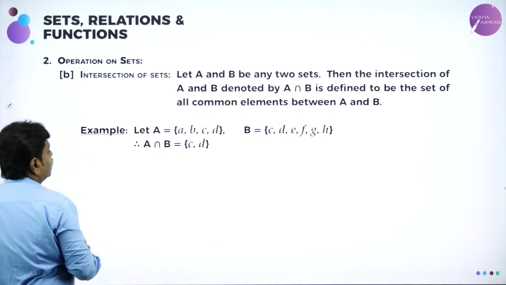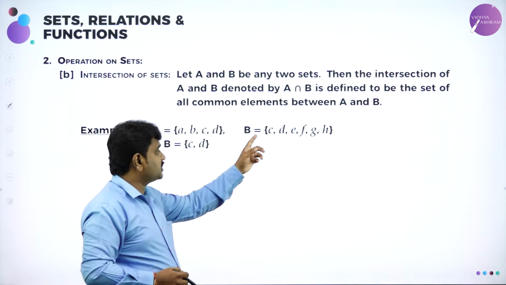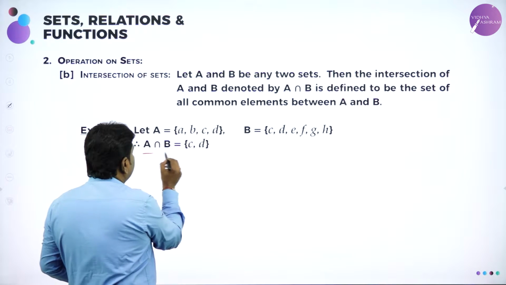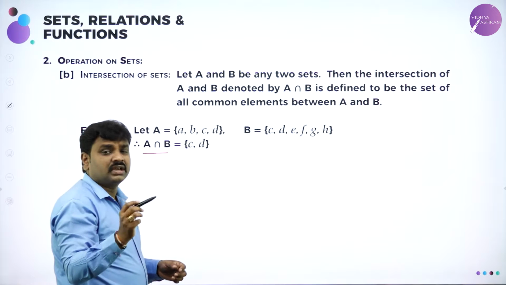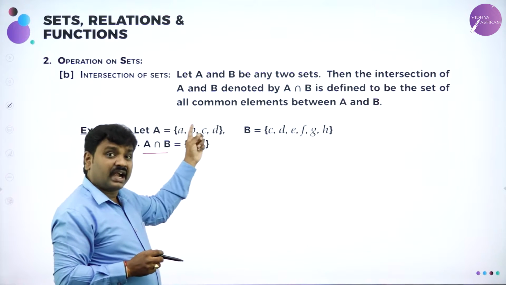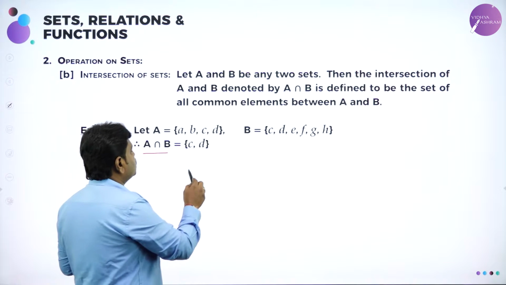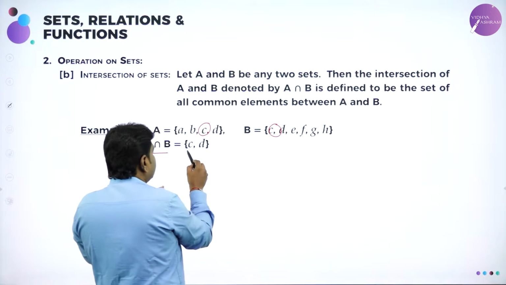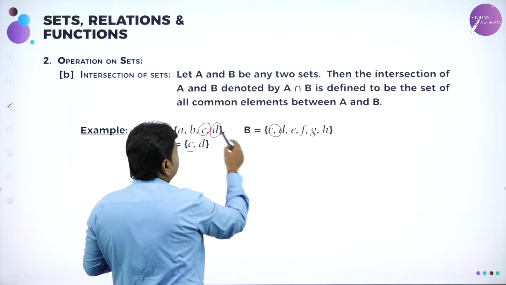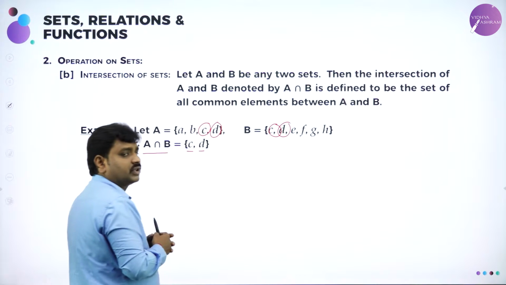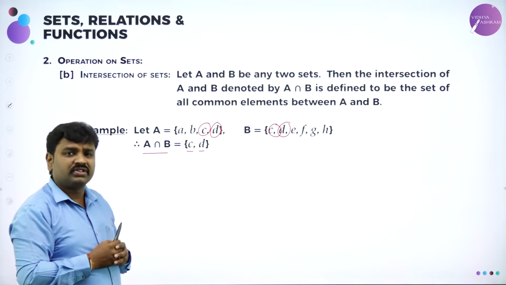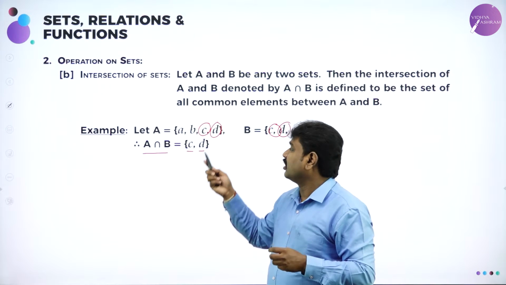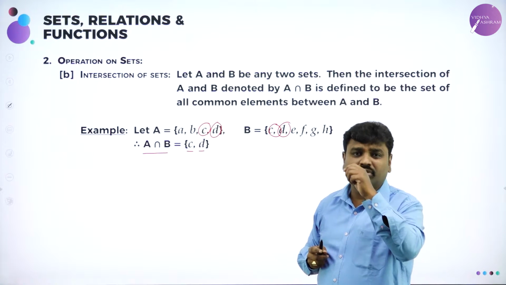What is the example here? Set A is {a, b, c, d}, set B is {c, d, e, f, g, h}, and in set A and set B, we want to find A intersection B. A intersection B means what? Set containing elements present in A and B. So now what about a? a is present only in A, but c is present in both. So in A intersection B, you write c. d is present in both. So you write this. This is A intersection B. What is A intersection B? A intersection B is a set which contains common elements of both A and B.